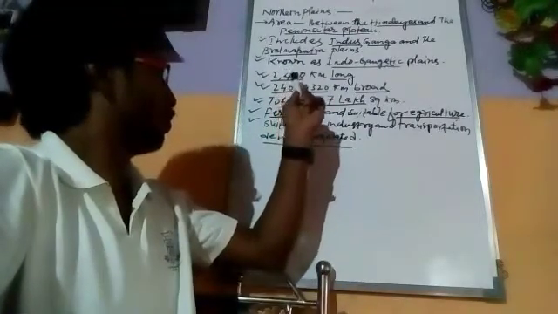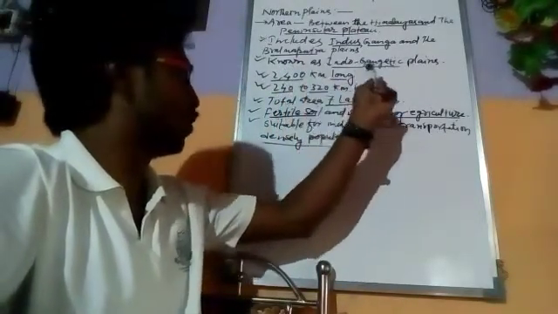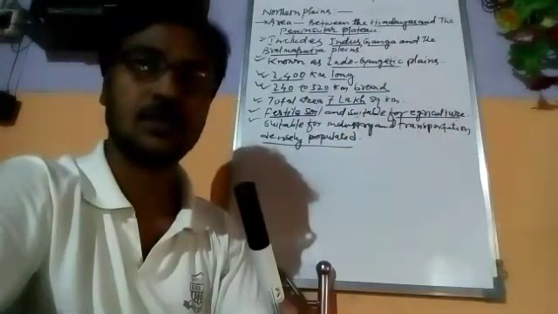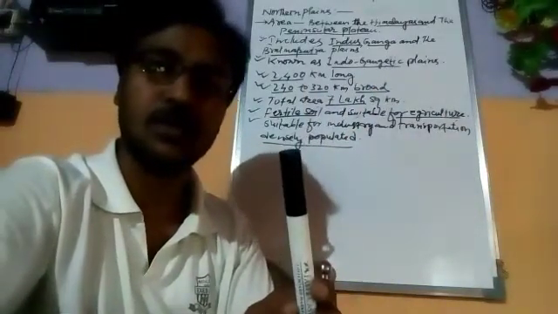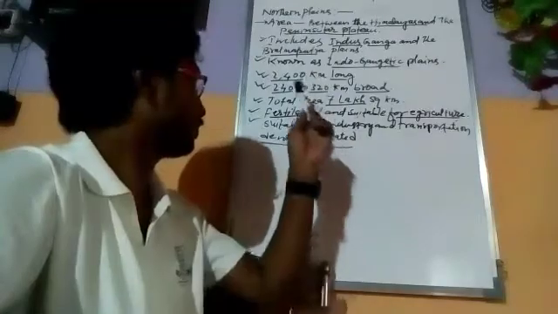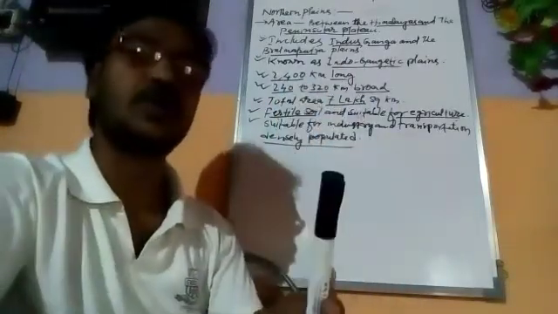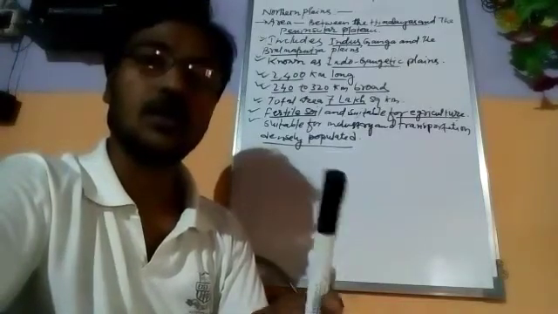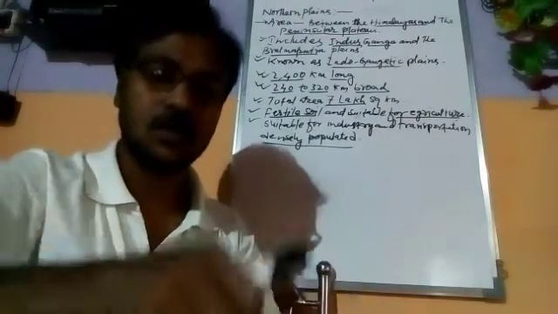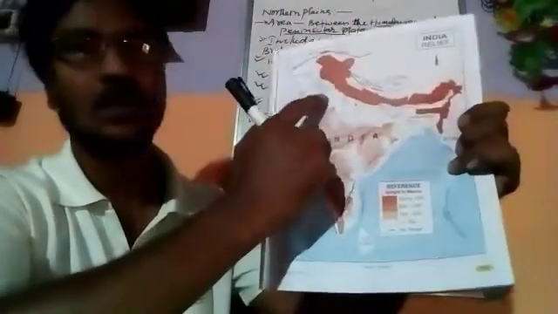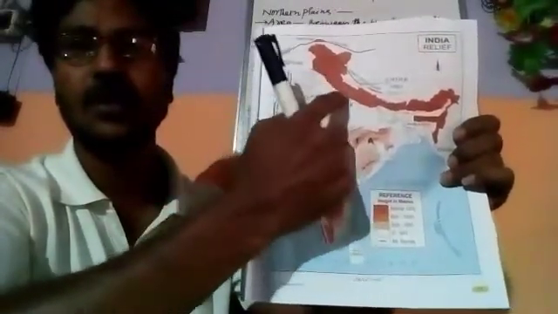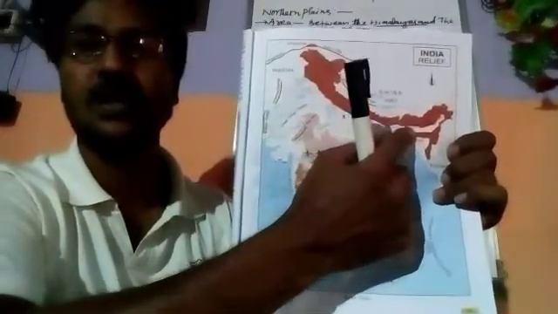It is also known as the Indo-Gangetic plains. The other name of the northern plain is Indo-Gangetic plains. It is 2400 km long, stretching from Punjab up to Assam.